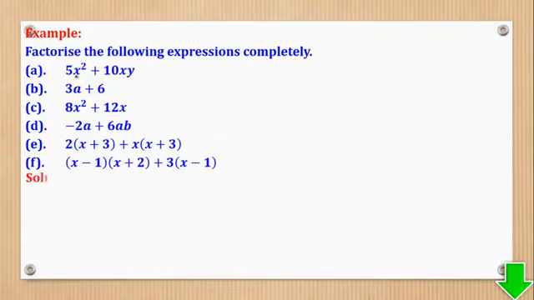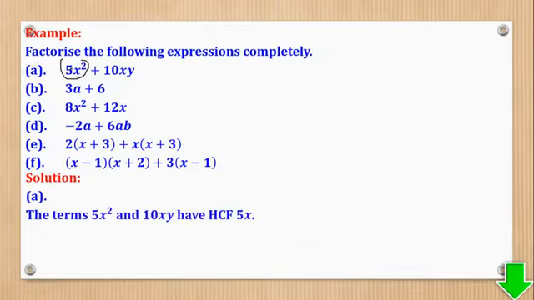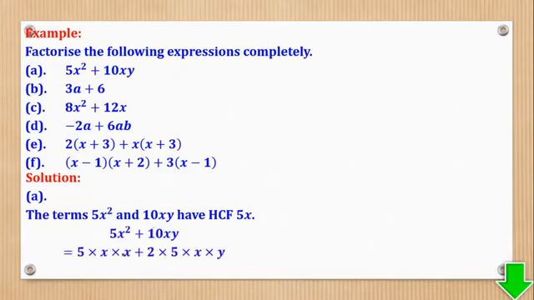The first thing to do is to find out what is the HCF of those two terms. We have a term of 5x squared and a term of 10xy. If you grasp the previous concept of HCF, you realize the HCF of this and this will be 5x. Now the rules say that is what we first bring out. So this is how it can come about. You realize this is here and this is here. And the HCF is 5x because this is 5 and this is x.